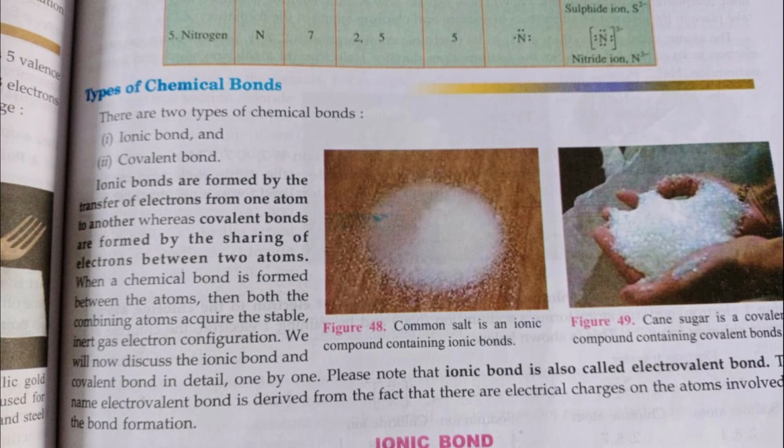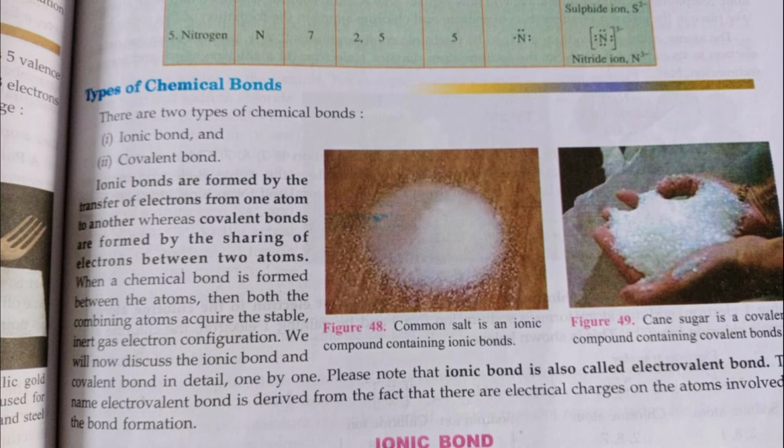Types of chemical bonds. There are two types of chemical bonds. We call one the covalent bond and the other the ionic bond. Now we are going to discuss the covalent bond. The chemical bond formed by the sharing of electrons between two atoms is called a covalent bond. The sharing of electrons takes place in such a way that each atom in the resulting molecule gets a stable electronic arrangement of an inert gas.